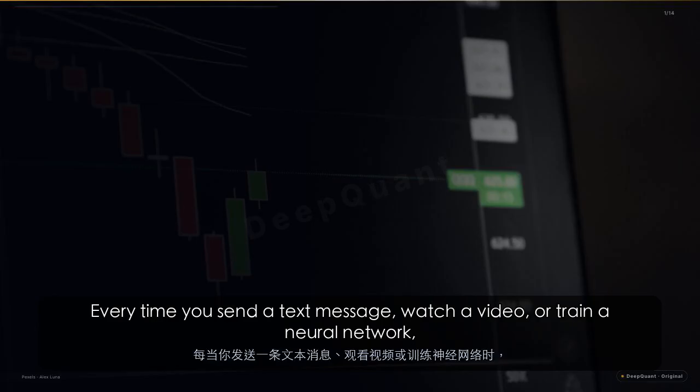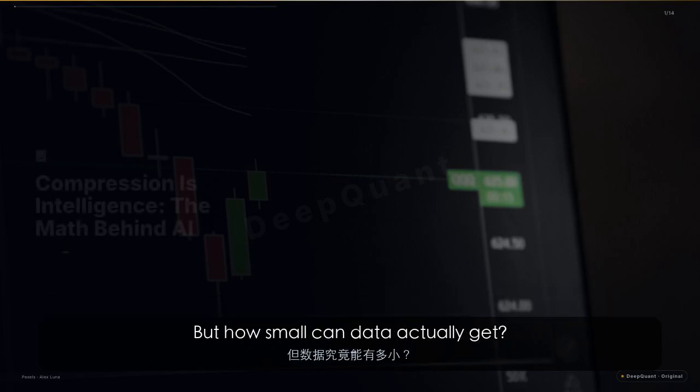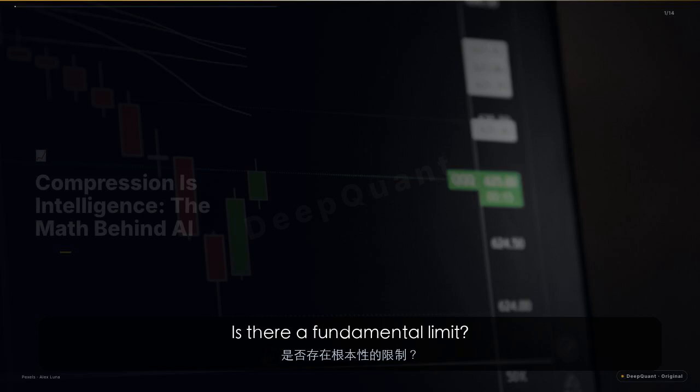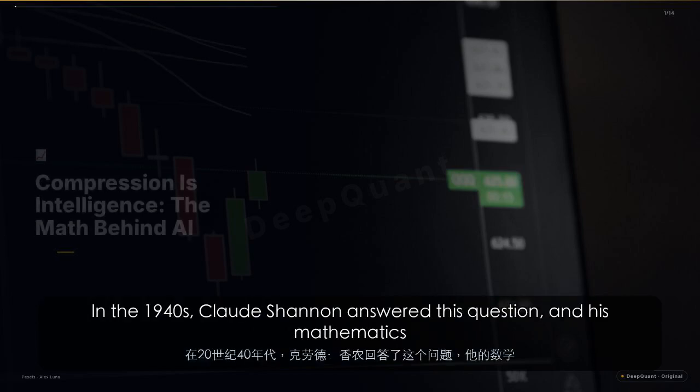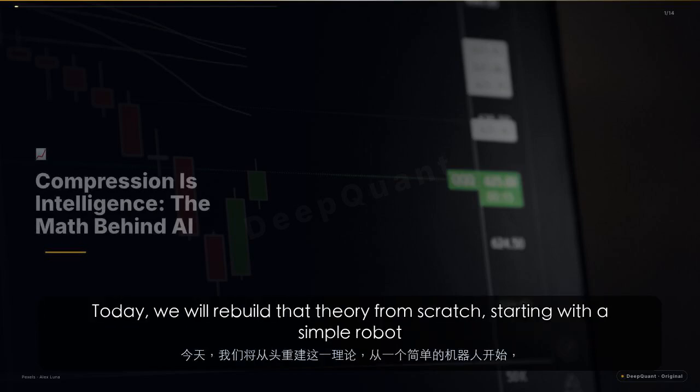Every time you send a text message, watch a video, or train a neural network, you are dealing with compression. But how small can data actually get? Is there a fundamental limit? In the 1940s, Shannon answered this question, and his mathematics turned out to be the backbone of modern machine learning.